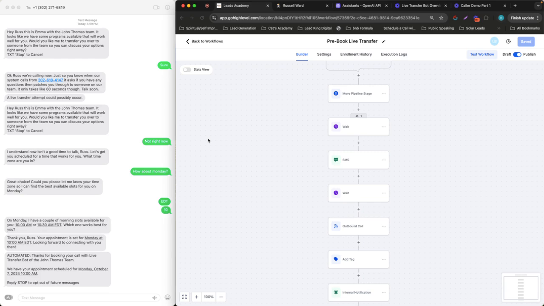And if we want to teach it to them, that's cool. But literally, no matter when a lead comes in, an AI bot is either going to call them and do a live transfer, or schedule a call back at a more convenient time or during business hours and do a live transfer. How freaking amazing is that?